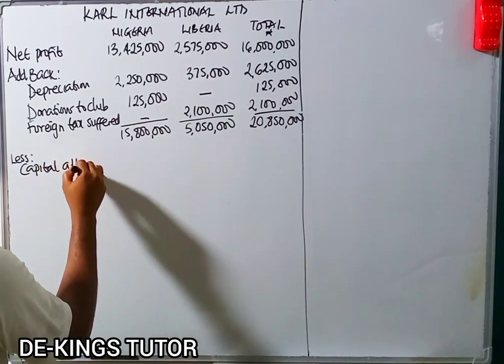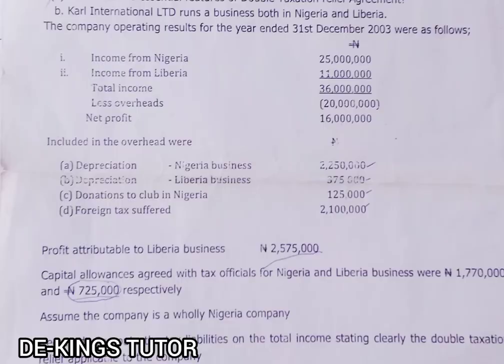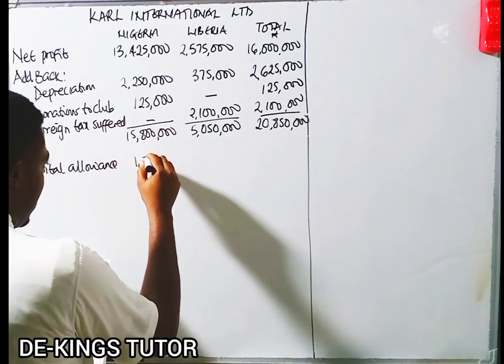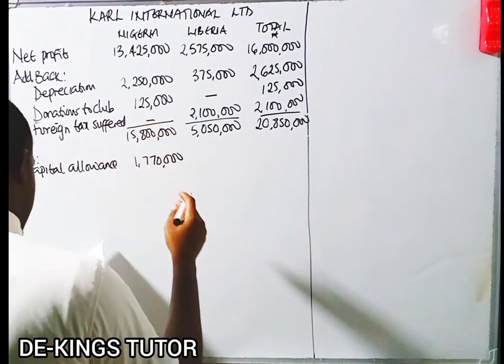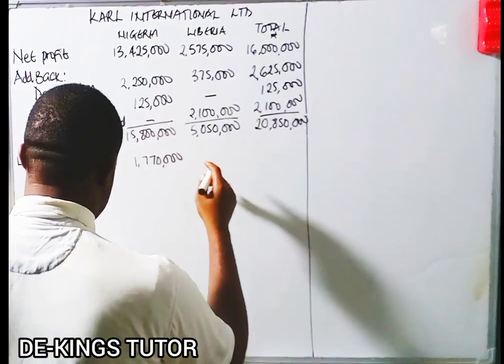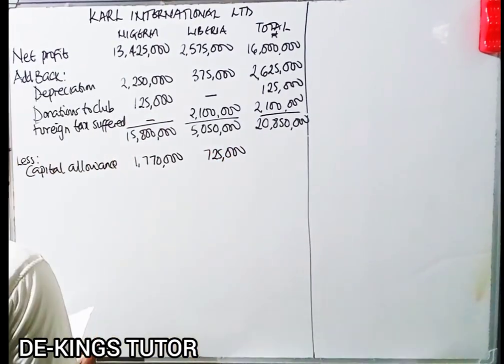Okay, the capital allowance. That's the capital allowance. Now, if you check there in the additional information, it said the capital allowances agreed with tax officials for Nigeria and Liberia business were 1,770,000 and 725,000 respectively. So 1,770,000 is for Nigeria, while that of Liberia is 725,000. Okay, so that's the capital allowance.